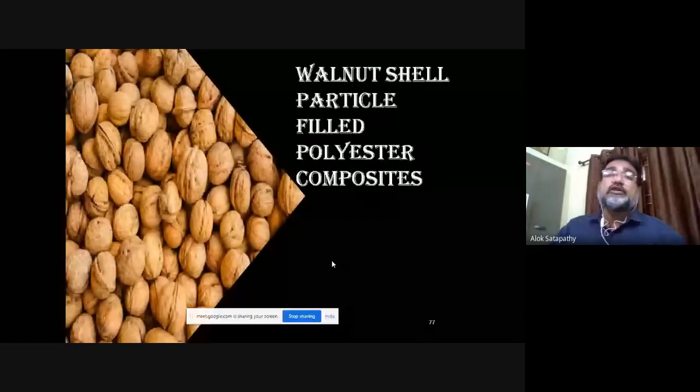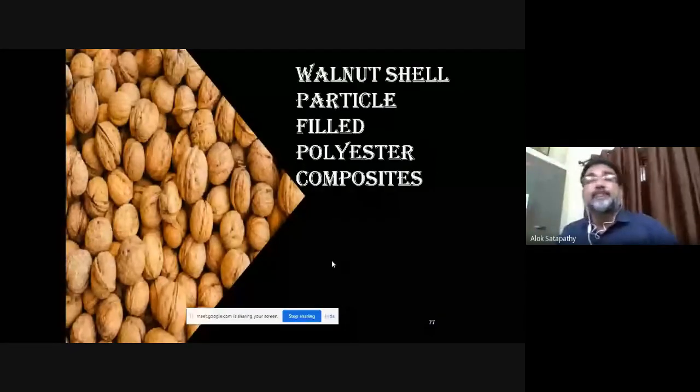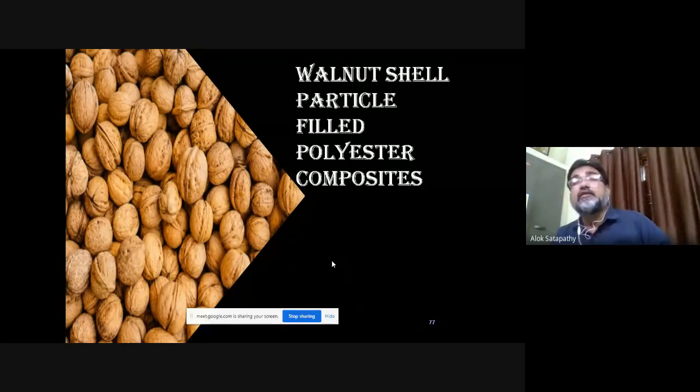After the animal resources, we will come to a plant resource. So I'll give you a very recent research of my group, which is still going on, and we have not got the final results. But this is also a very interesting material. Now, the material is the fruit of a plant, that is walnut.